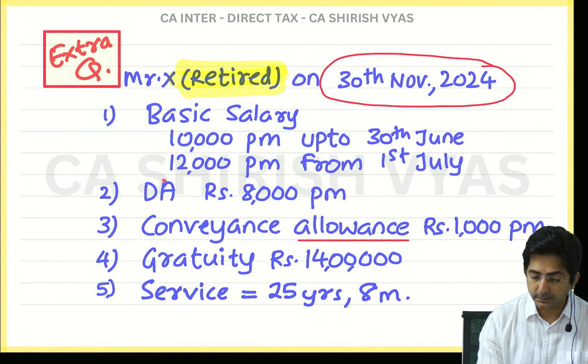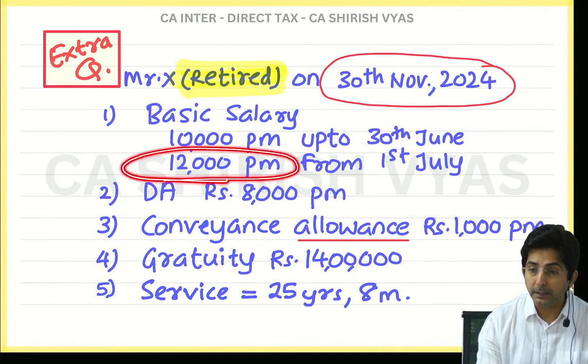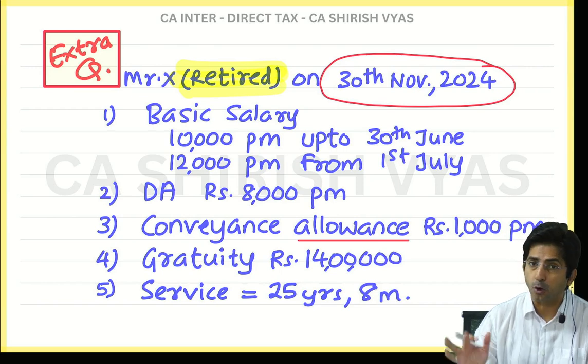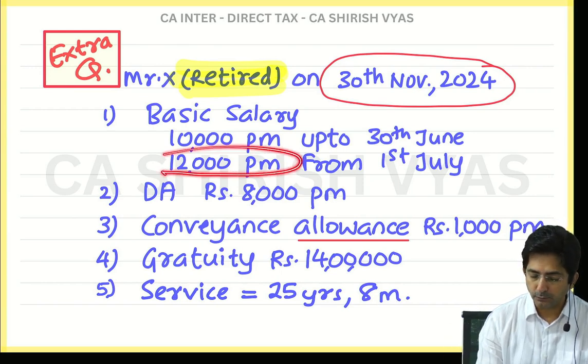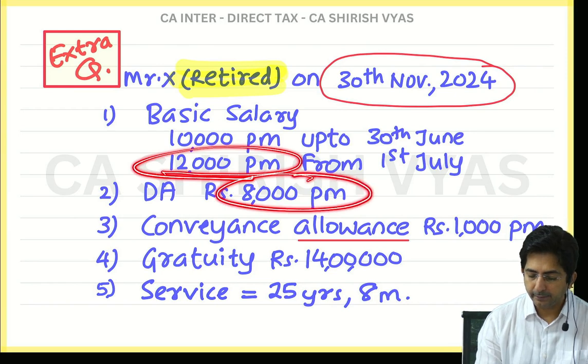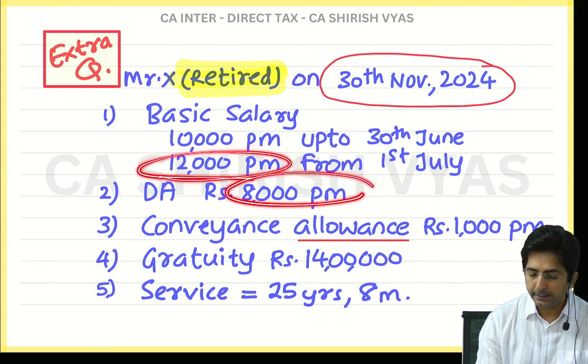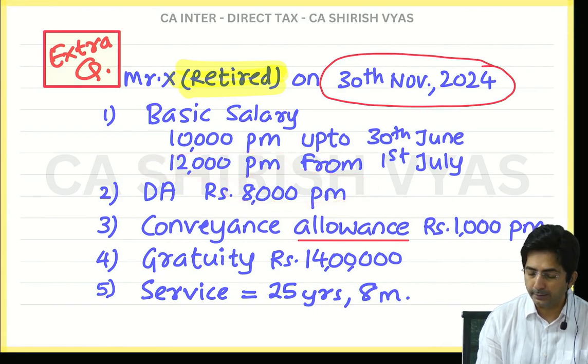Basic is 12,000 per month. Latest means the last drawn basic, 12,000. And DA 8,000. Total 20,000. In DA only one amount is there, so that is the latest. So add, you get 20,000.